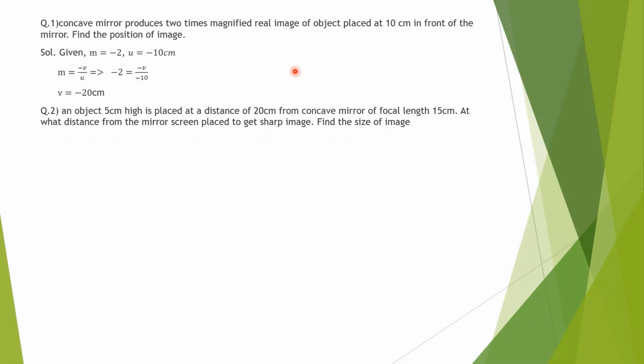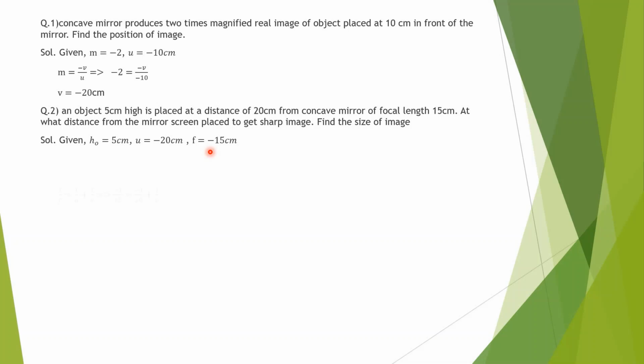Now the second question. An object 5 centimeter high, height of object HO is 5 centimeter, placed at a distance of 20 centimeter, u equals minus 20. First, HO equals 5, u equals minus 20. The word concave is written, it means f is negative and it is minus 15. Height of object is 5. Distance of object is minus 20. F equals minus 15 because the word concave is written.